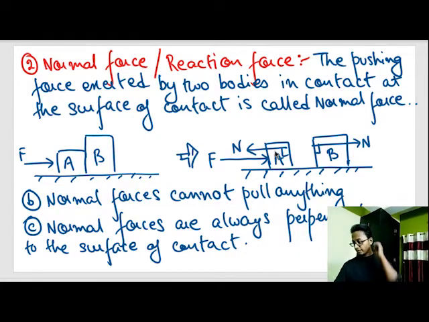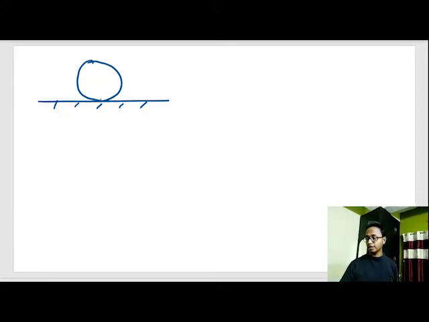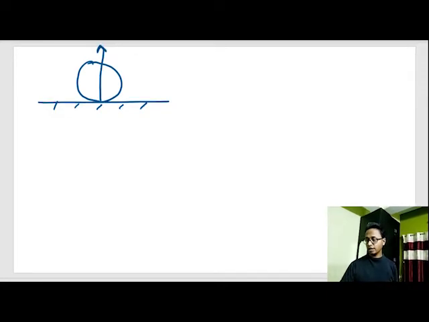But this raises a very important question. Sir, what happens if one of the bodies is flat and the other is a circle? If one of the bodies is flat and the other one is a circle, are there no normal forces out here? Of course, there will be a normal force applied by the ground on the circle. The normal force is up. But you just now said normal force is perpendicular to the surface of contact.